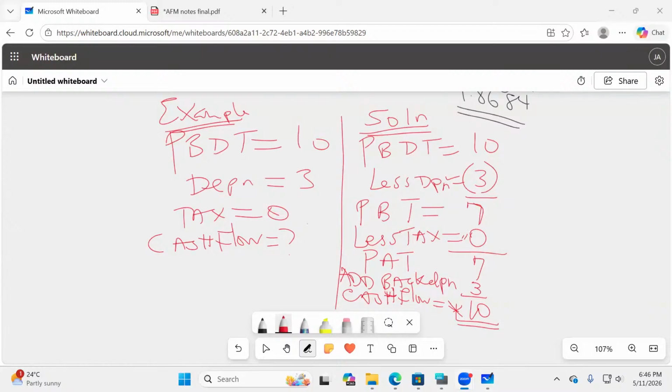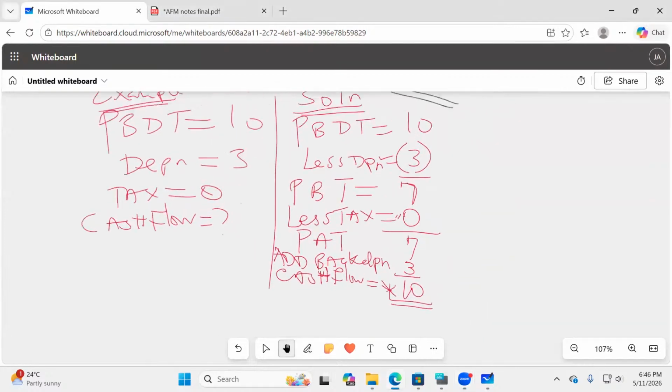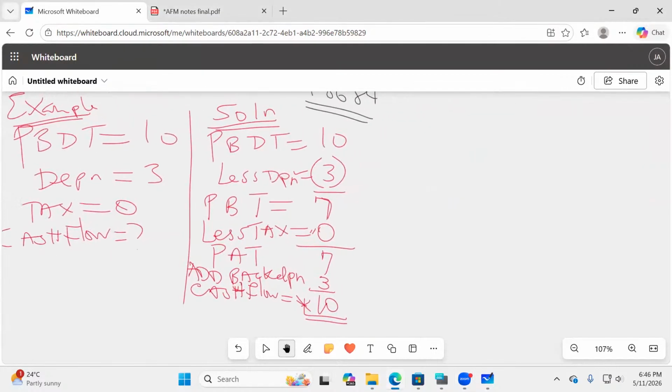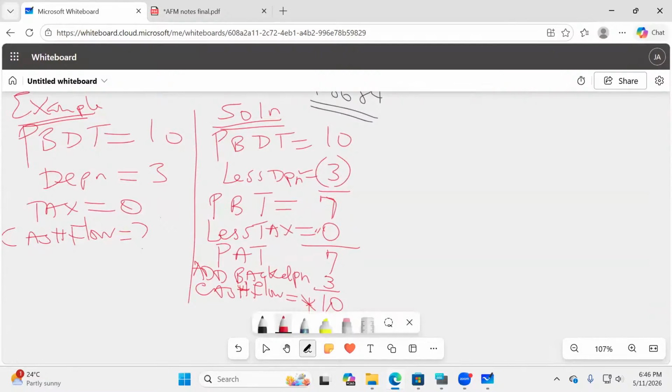Ladies and gentlemen, this is not the method I would expect you to be using to get cash flow. This is a lengthy method. For ATD students, at this advanced level, this is what we shall be doing: method 2.